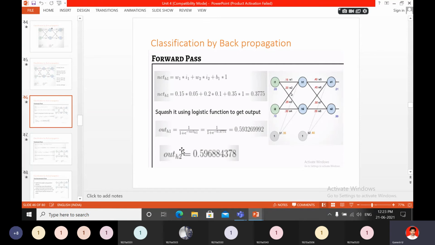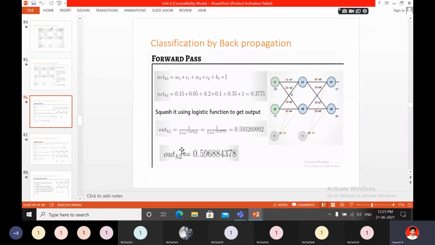For the H1, H2 hidden layers, you have to find out the net values. Net values you can find simply as W1 I1 plus W2 I2 plus bias B1 into 1. That is the net H1. How can you predict out H1? 1 by 1 plus e power minus net H1. That is the out H1 value, and likewise the out H2 value.